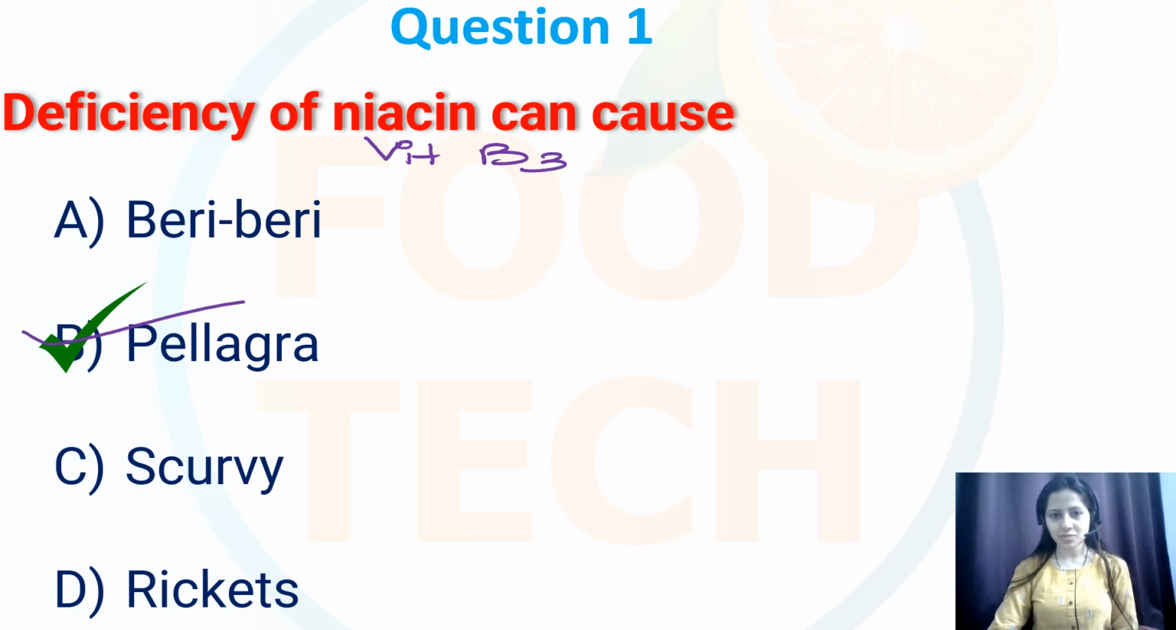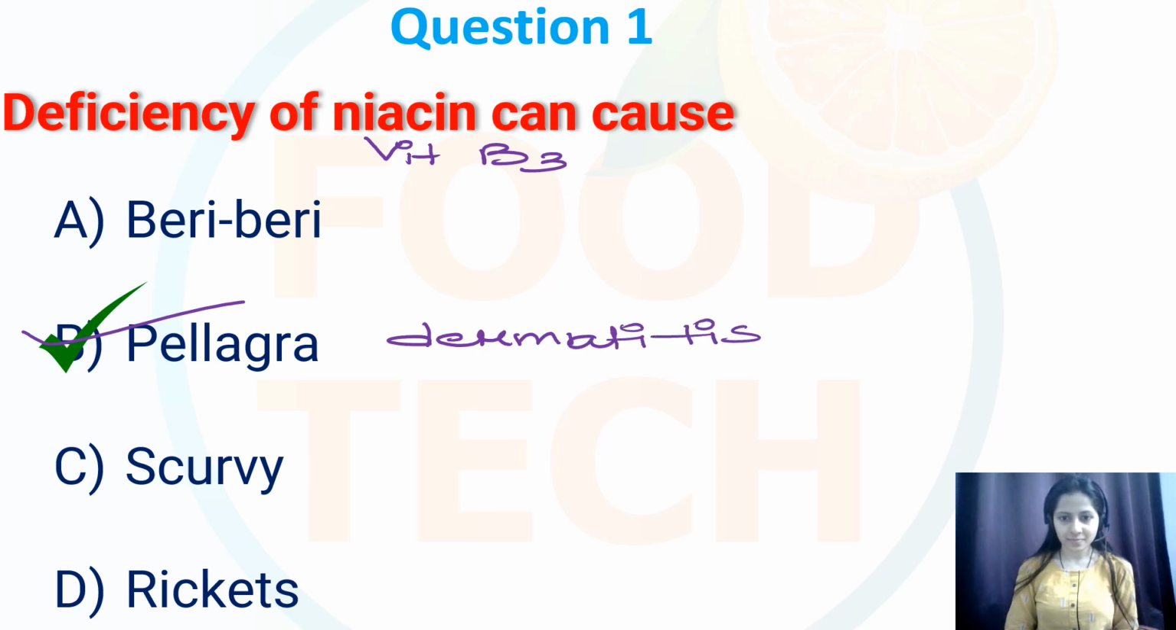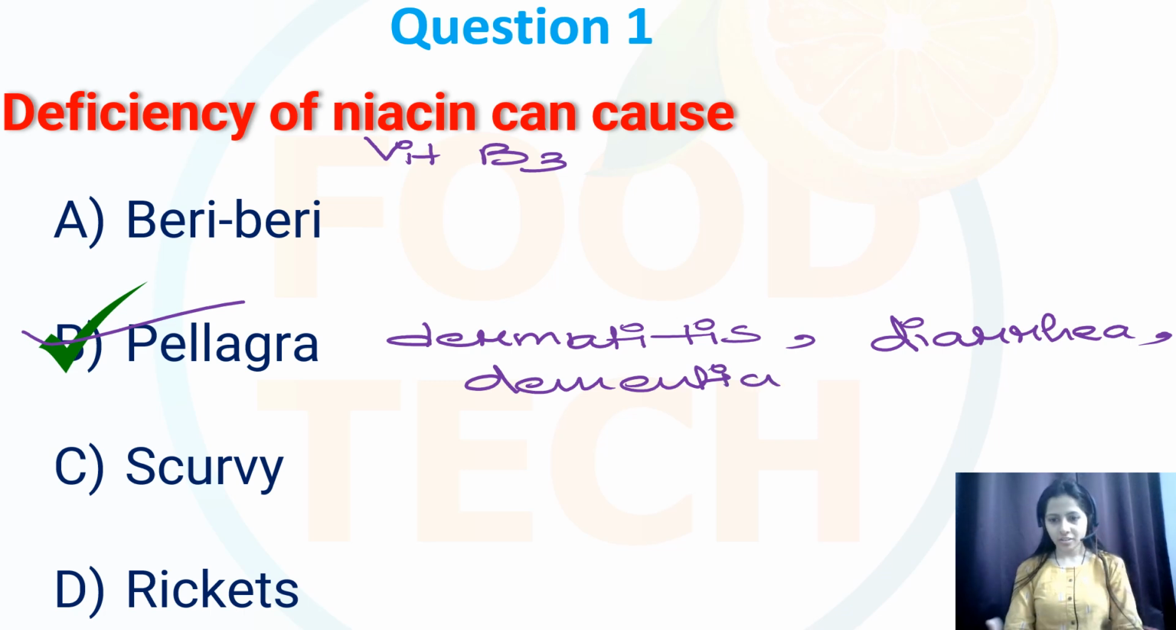So what are the symptoms which are characterized by pellagra? These are dermatitis, next diarrhea, and dementia. And in the long run, if it is left untreated, then it may cause death also. So over here my correct option is B, that is pellagra.